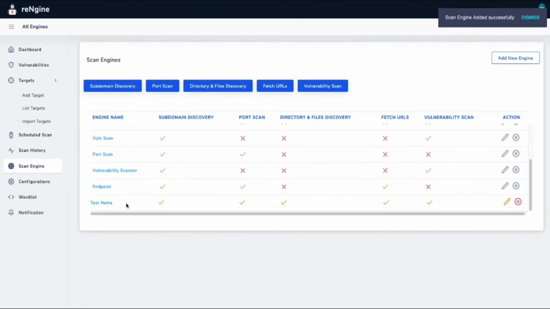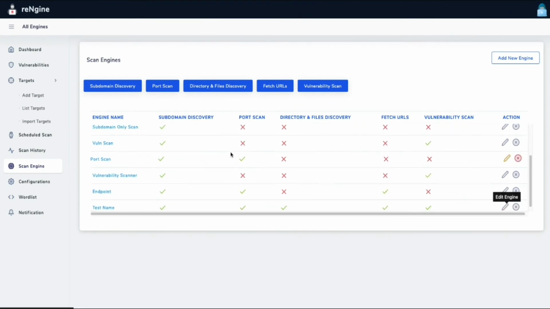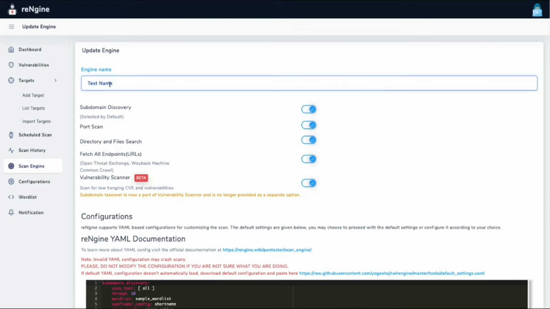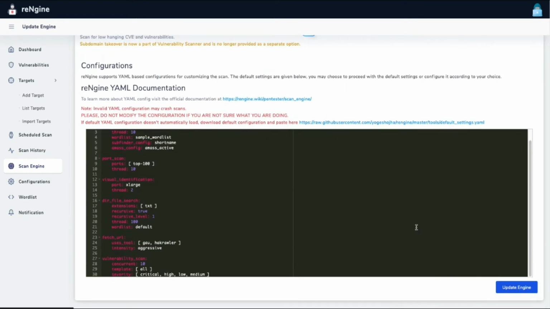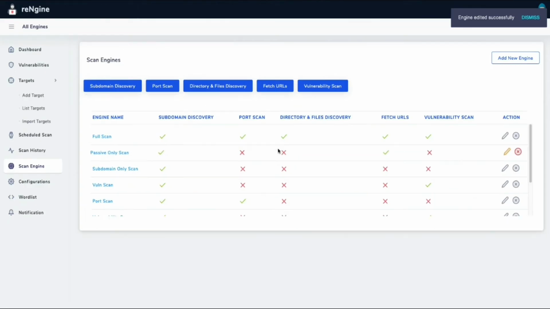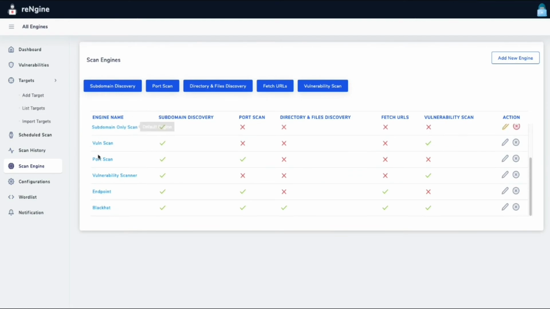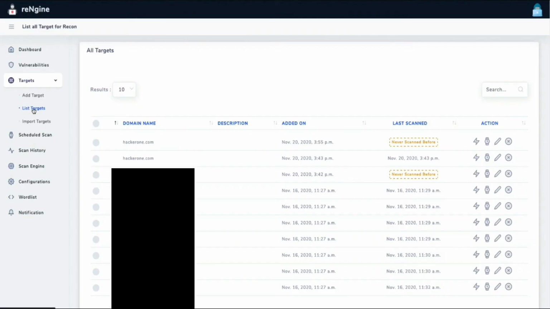That's a test name. Let's just make it more identifiable. Let's just make it BlackHat. Let's update the engine. So once we have identified the engine, we can go back to our targets. And if you want to scan, there are two options. You can either do the quick scan or the scheduled scan. We'll talk about the scheduled scan in a few minutes. Let's quickly do the quick scan.